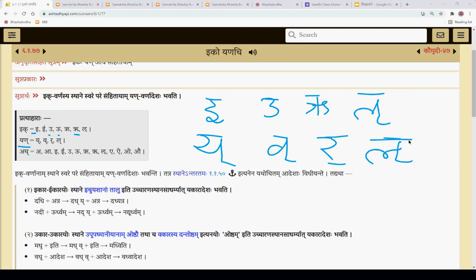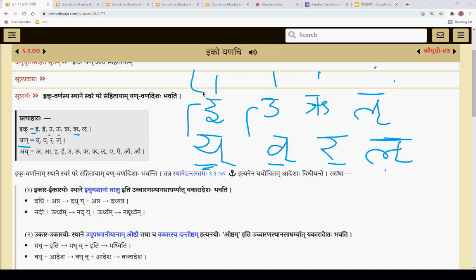So the other sutra is Yatha Sankhya. What that sutra says is to take it as per the order. This is the first letter of the Ik Pratyahara, and this is the first letter of the Yan Pratyahara. This is the second letter of the Ik Pratyahara, and the second letter of the Yan Pratyahara. So in that order the substitution happens.